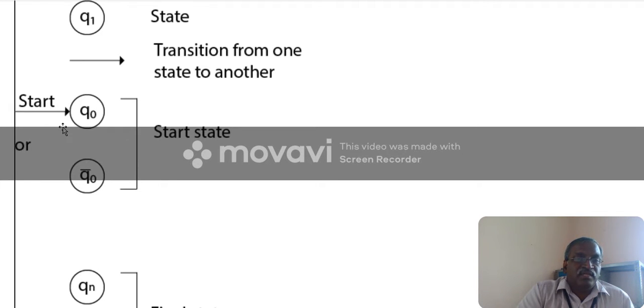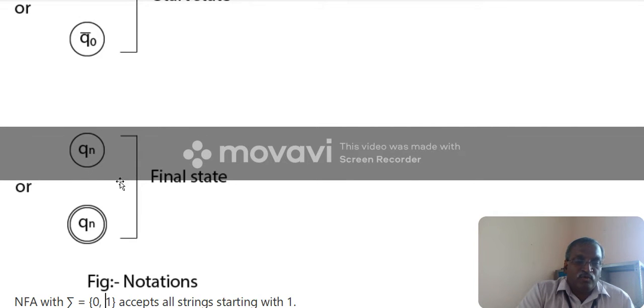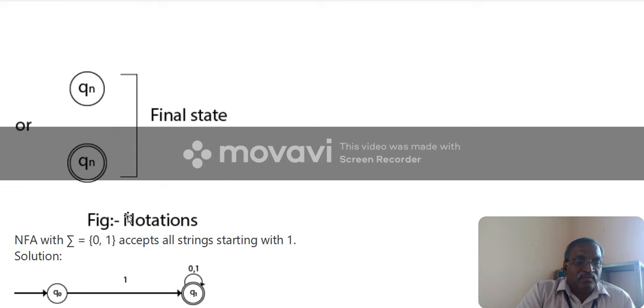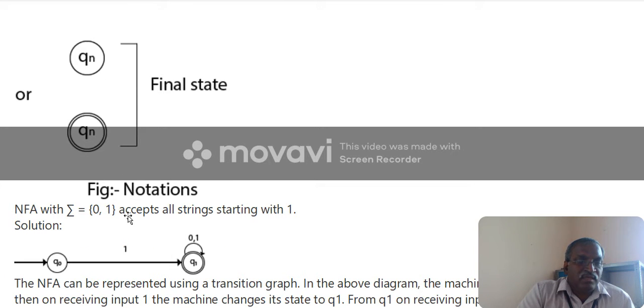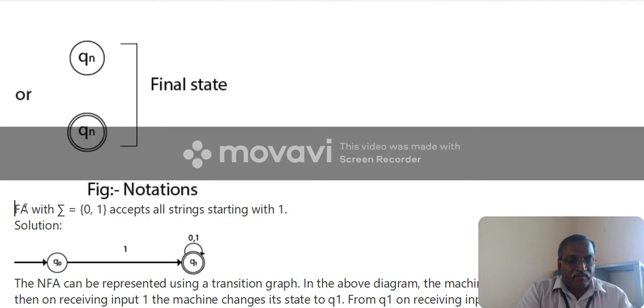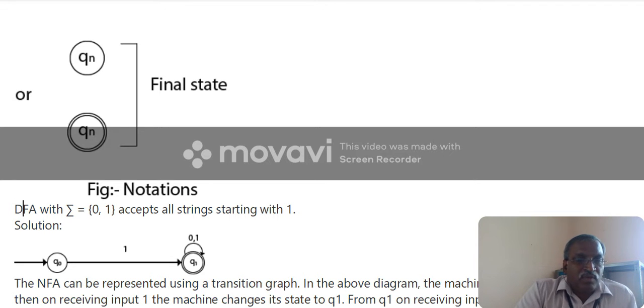The starting state is mentioned in two ways, and the final state is also mentioned in two ways. First, here is an automaton. This is a deterministic finite automata over 0, 1.